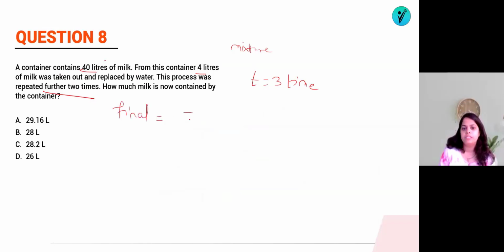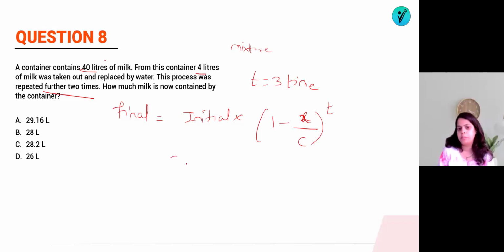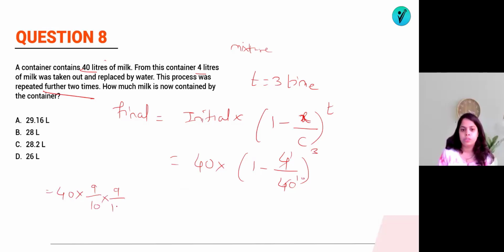So final mixture is equal to initial mixture into 1 minus whatever quantity is taken out divided by the total quantity, raised to the number of times the process is repeated. Initially it was 40, 1 minus taking 4 out of 40, and the process has been repeated for 3 times. So 4 ones are 4, 4 tens are 40, means 1 minus 1 by 10. So it will be 9 by 10. So cube of 9 by 10 will be 9 by 10 into 9 by 10 into 9 by 10.